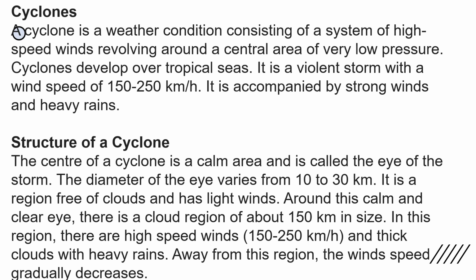Then, the structure of a cyclone. The center of a cyclone is a calm area and is called the eye of the storm. The diameter of the eye varies from 10 to 30 km. It is a region free of clouds and has light winds. Around this calm and clear eye, there is a cloud region of about 150 km in size. In this region, there are high-speed winds, that is 150 to 250 km per hour, and thick clouds with heavy rains. Away from this region, the wind speed gradually decreases.